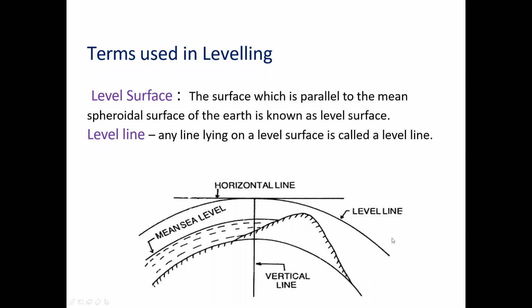If a level surface is in this plane, this line is lying on that level surface, so this is a level line. Actually, a horizontal line is always tangential to the level line and perpendicular to the vertical line.